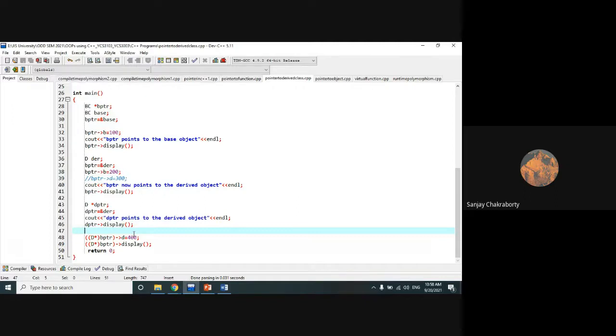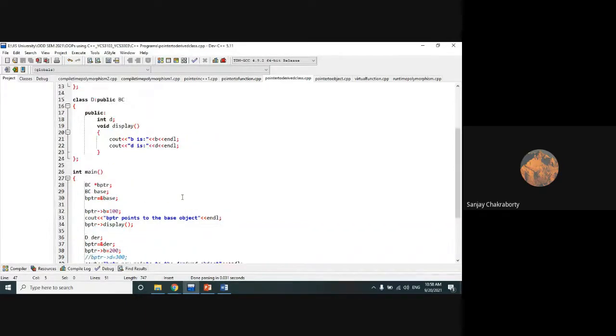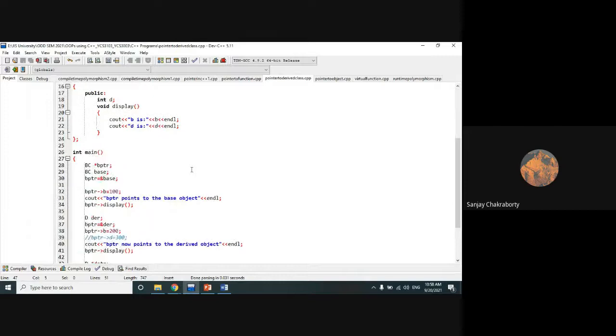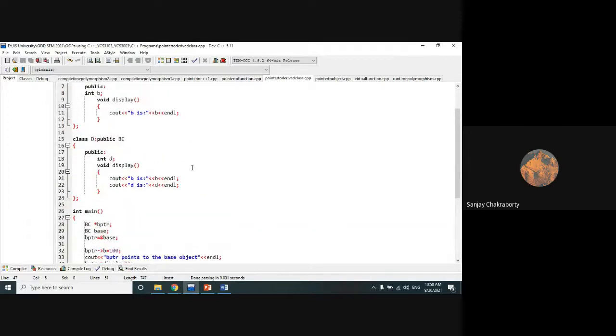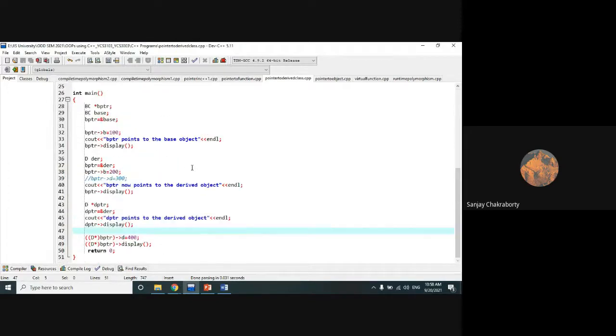Is it clear to everyone? Yes. This concept is very, very important. Pointers to derived class. Everyone, please practice. I'm uploading these codes in your Google Classroom. Everyone, please practice this code. And if you feel any kind of problem, please ask me in the next class.